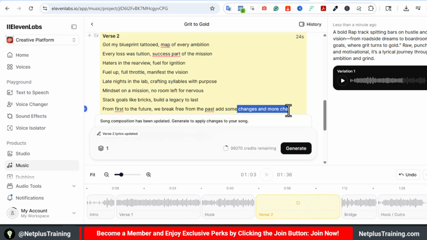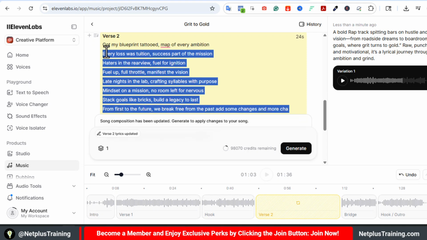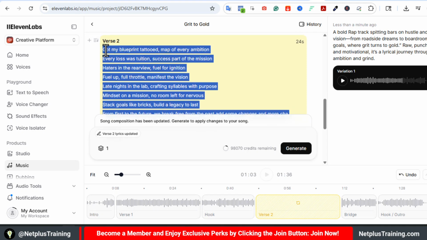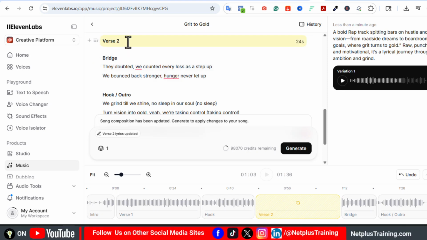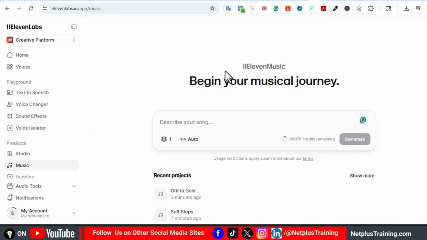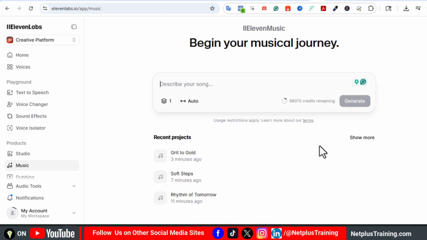Now you can actually create some music without even trying. Just add prompts, generate, and then you have your music. So you can create different genres of music: Afrobeat, pop, hip hop, reggae, and so on. So check it out yourself and see what you can do with ElevenLabs Music.